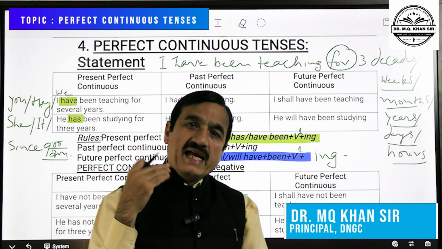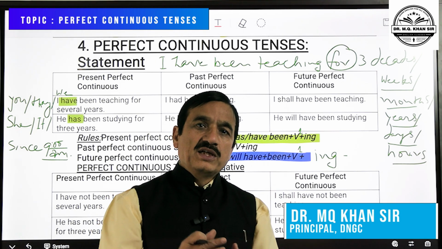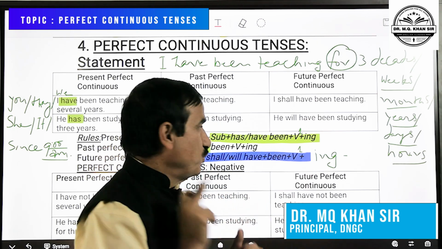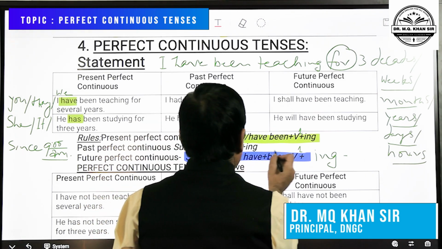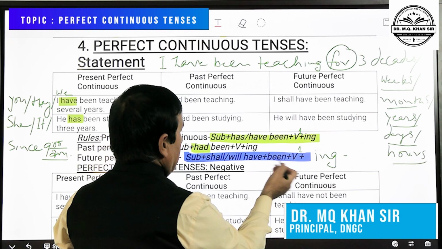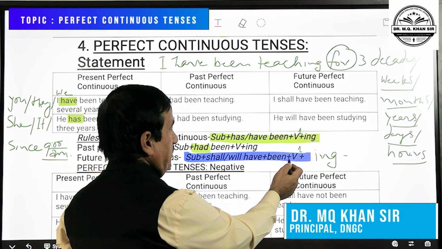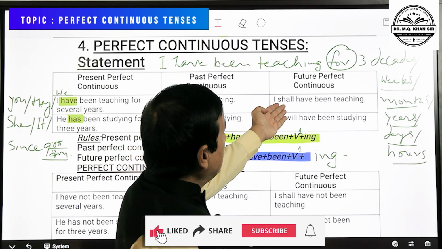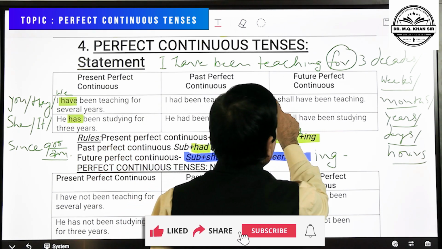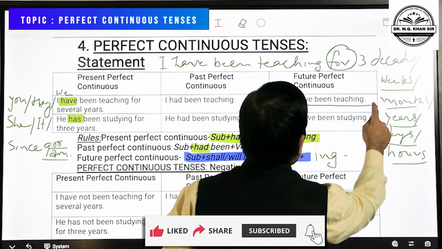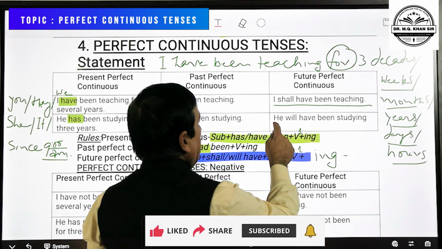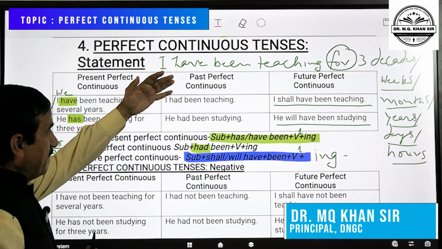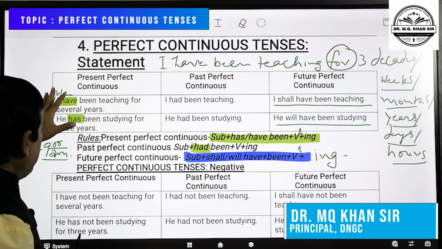You can't suffix ing to the past form of the verb. For example, I shall have been teaching, he will have been studying. So, this is future perfect continuous tense, affirmative.